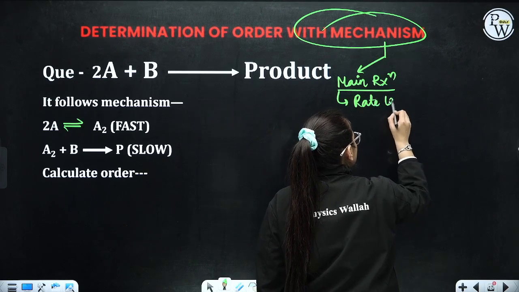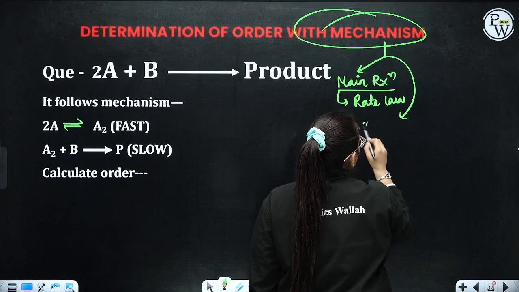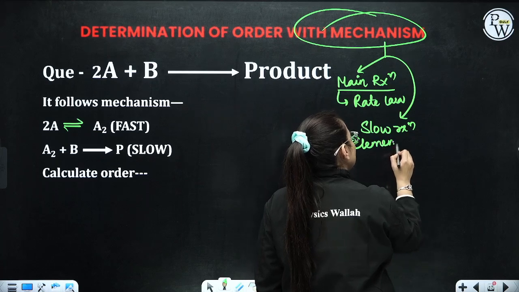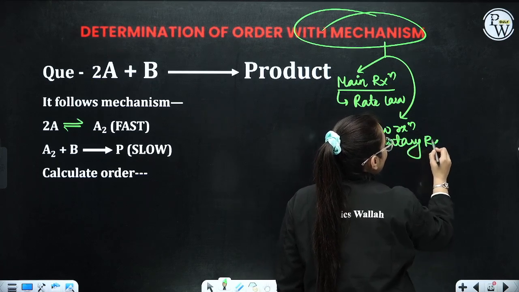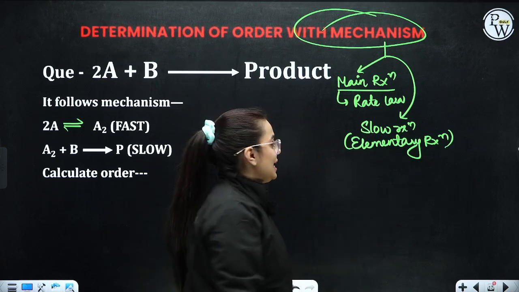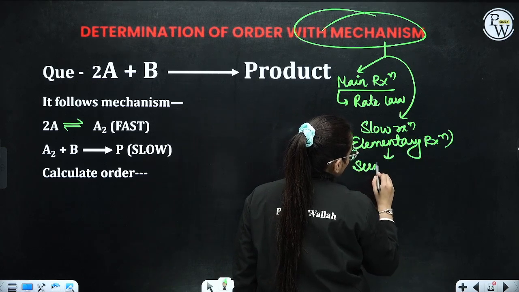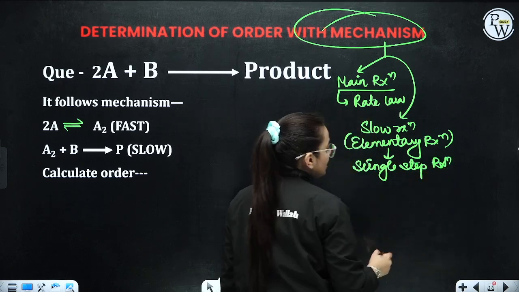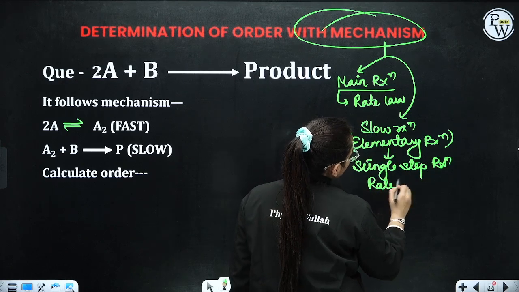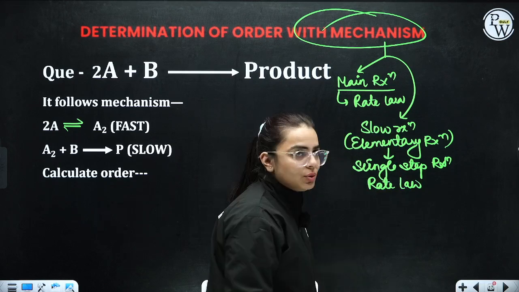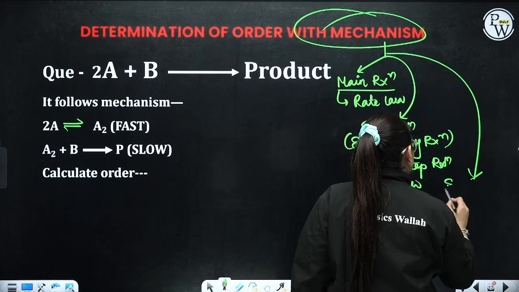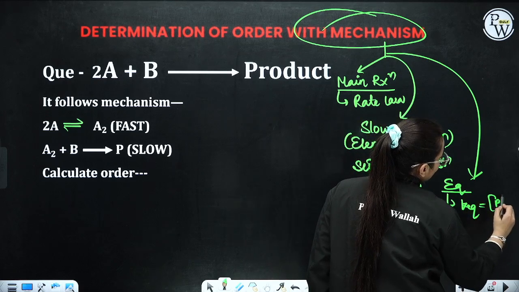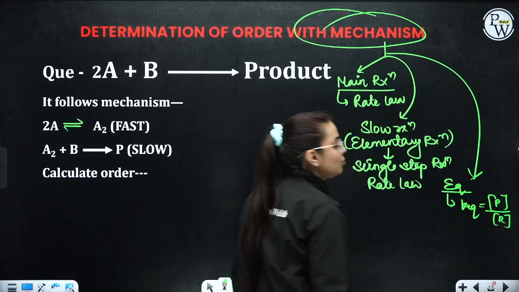Do one thing. After this, students, they will give you a slow reaction. You should know that slow reaction, students, is your elementary reaction. Elementary reaction is the one where stoichiometry is equivalent to your order. Elementary reaction is your single step reaction. Now, when you are going to write rate law for this, compare this with the main equation. This is the second step that you need to do. Third step is they are going to give you an equilibrium kind of a reaction. In equilibrium reaction, you have to calculate K equilibrium, where concentration of product is divided by concentration of reactant. You have to do this kind of a stuff.